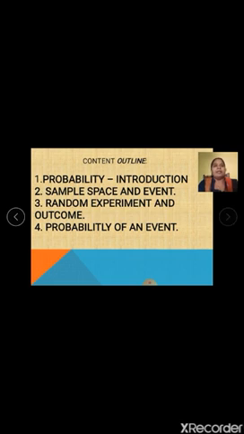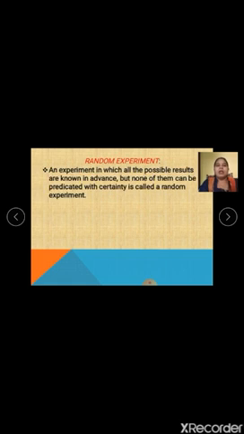So to start with, we will start with the first term, that is random experiment. Now random experiment, you must be confused. Why experiment in maths? This is actually a condition that will be given to you. A sum given to you in probability is called a random experiment. An experiment in which all the possible results are known in advance but none of them can be predicted with certainty is called a random experiment.